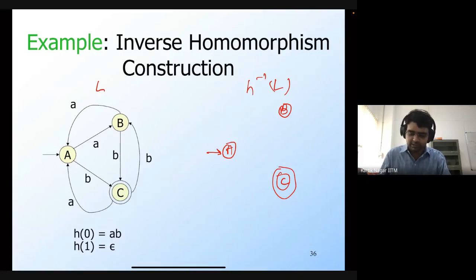So what is going to be small delta n of a comma 0? Let's say I'm in the state A and I see the string 0. What's going to be the transition?